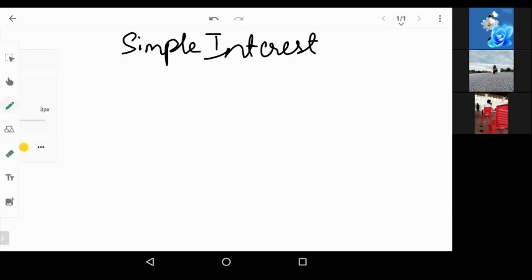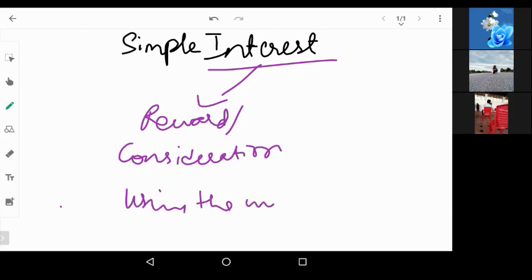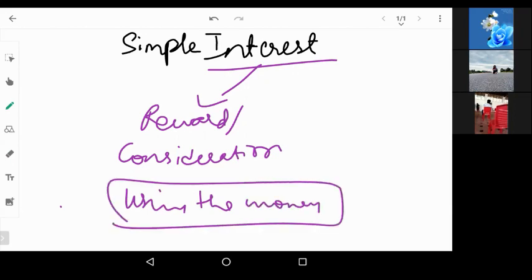Interest is the reward or consideration for using the money. For using the money, we pay some reward or consideration, which is known as interest. Okay, let's take an example.